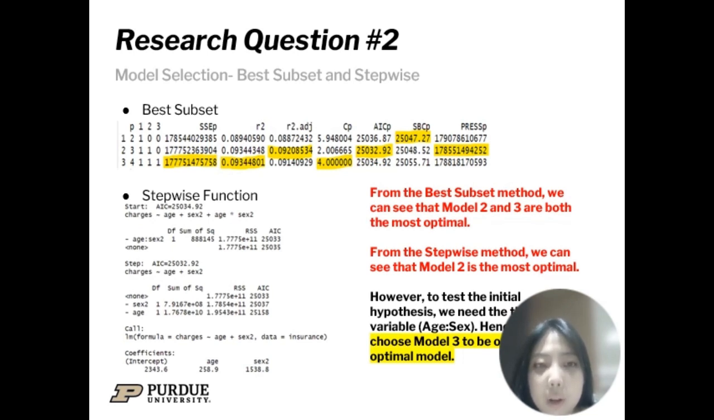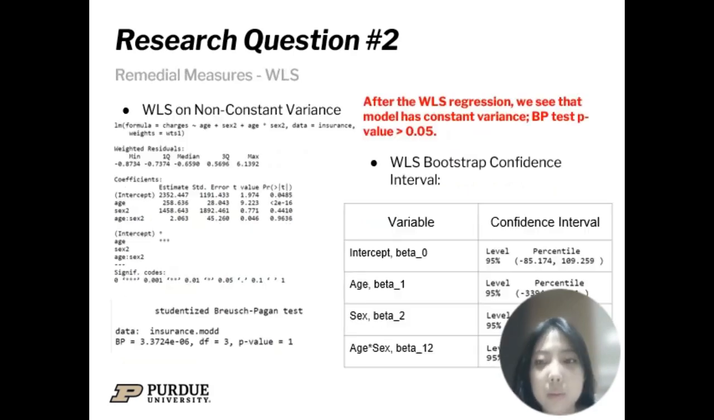And from the figure, we can see that the best outcome from the stepwise function is the second model. However, again, the third variable is very necessary for the initial hypothesis, hence we will still keep the variable. However, aside from studying the relationship between age and sex, it is not recommended that we keep the third variable. We will be using WLS to fix the issue of non-constant variance and robust regression for the issue of outliers. We will also use the bootstrap method to create new confidence intervals.